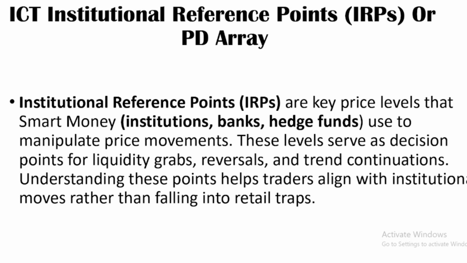That's why we talked about liquidity: how it is engineered and how it is taken, which is a sweep of liquidity, a stop hunt. These are all manipulation, because they lure traders into thinking this is where price is going, and then it is just a first move to take out liquidity and then move the other way. So these are levels that smart money uses to manipulate price movement.